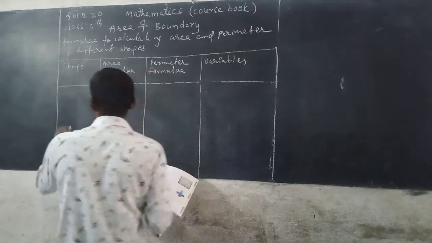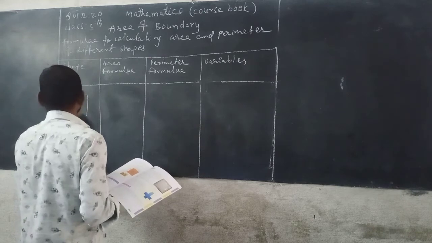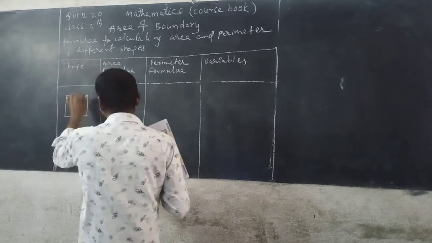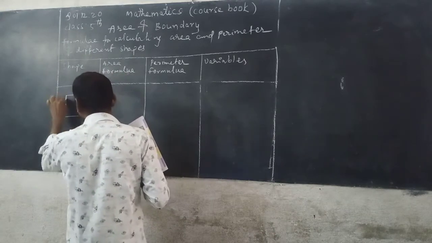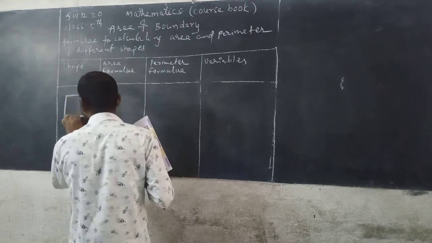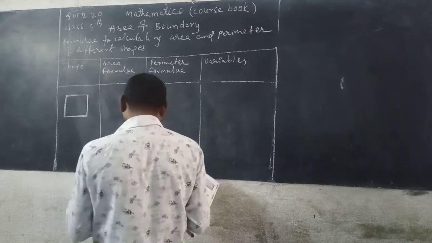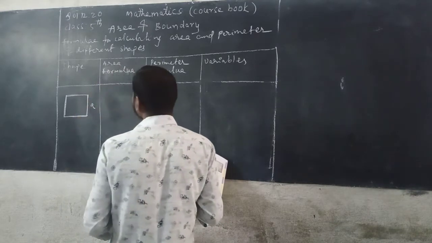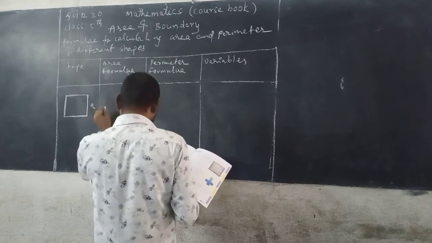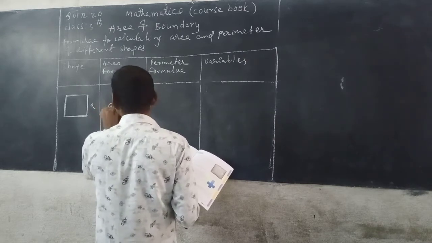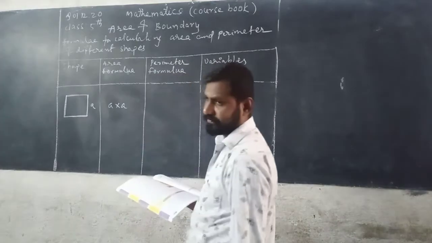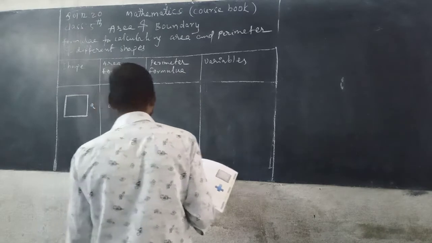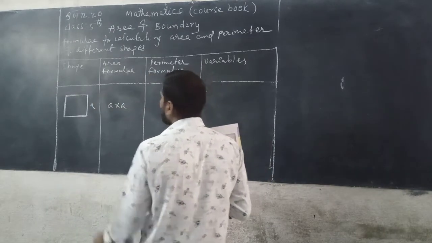Now next, square. See here, square, this is the side. Let us take A for the side. The area of the square is A into A, A square. A into A or S into S, A square or S square, both. Now next, the perimeter of the square.